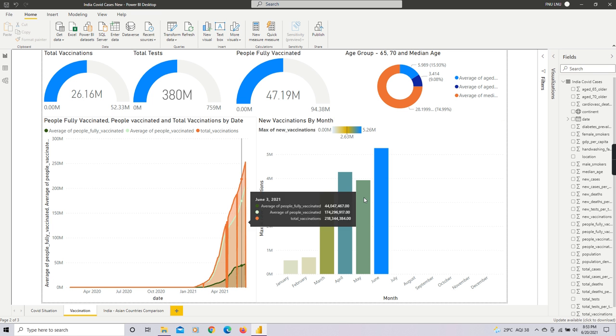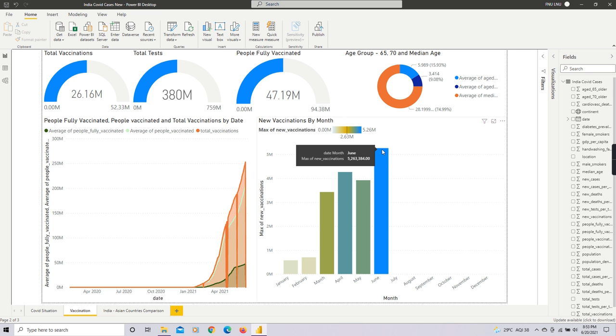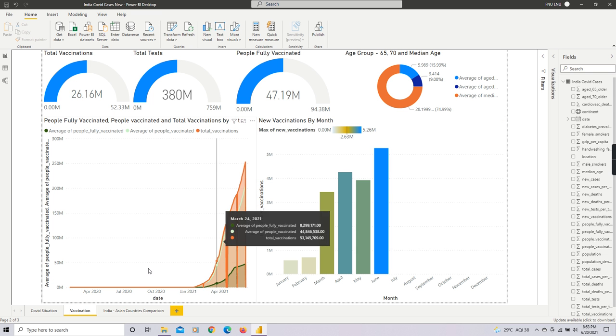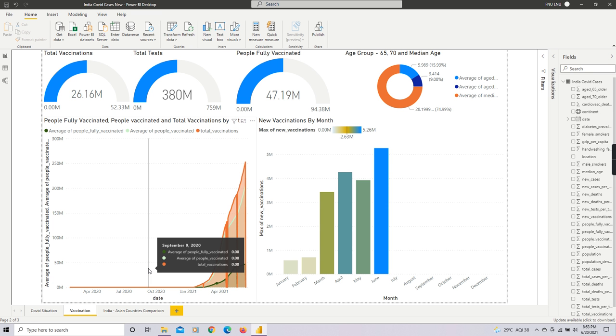Now coming to this bar chart, this represents the new vaccinations by month, and in the month of June we can see the highest number of new vaccinations, that is 52 lakhs, and it has been quite increasing from January, February, March, April, and in June, which is quite good for India as a country.